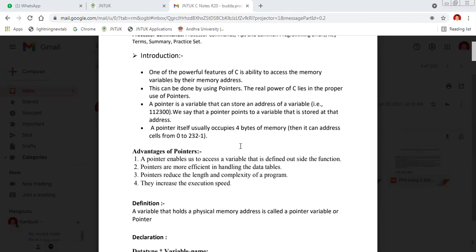They increase the execution speed because, using the address, you can access the variables very easily. Without knowing the address, how would you find a particular person's house? You must have the address. Then it is a very easy task to retrieve it. So pointers reduce the length and complexity of a program, and they increase the execution speed.